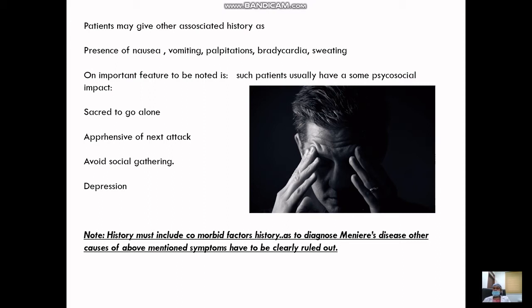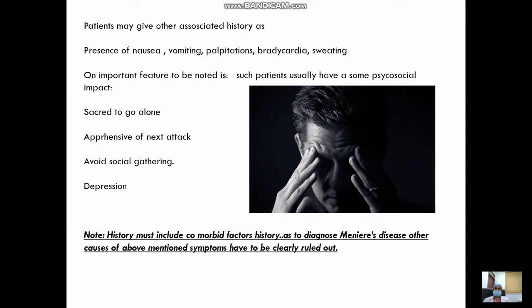Now, many a times it happens that patients with depression first report to the psychiatric OPD, and then they are referred to ENT because they also have giddiness as one of the associated complaints. So the patient with Meniere's also develops some kind of psychosocial impact. Because a Meniere's attack can occur at any time, they are very scared to go alone. They are scared of public gatherings. It inhibits their daily life activities, and hence they often land up in depression. So such history is also important to be taken. Again, it strengthens our diagnosis of Meniere's disease.